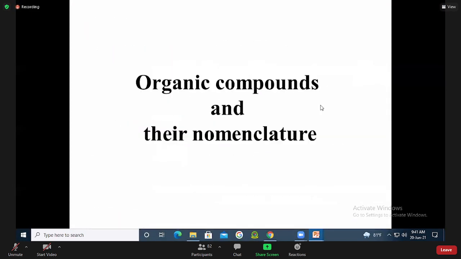What kind of compounds are called organic compounds? Do you know? Containing carbon. Very good. Any other characteristics of organic compounds?